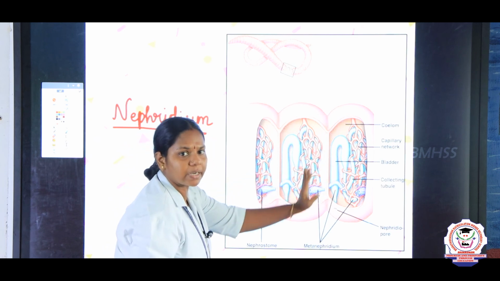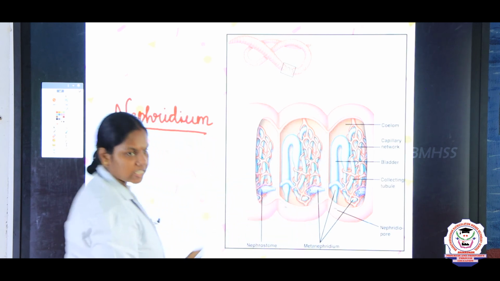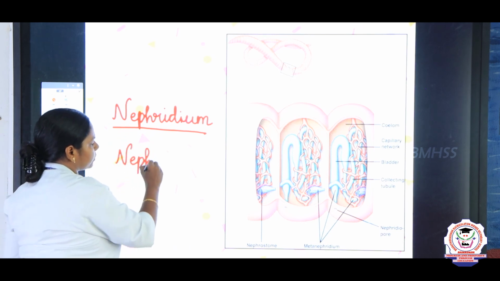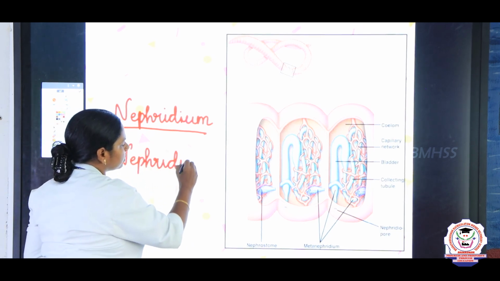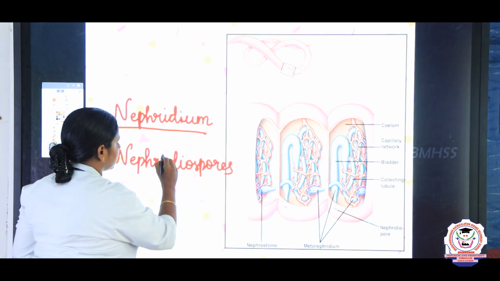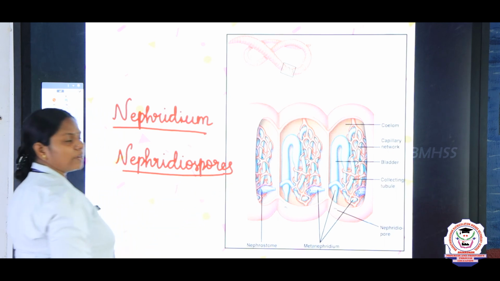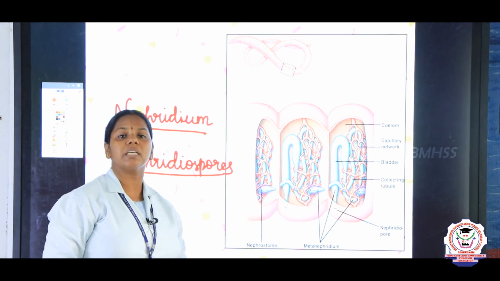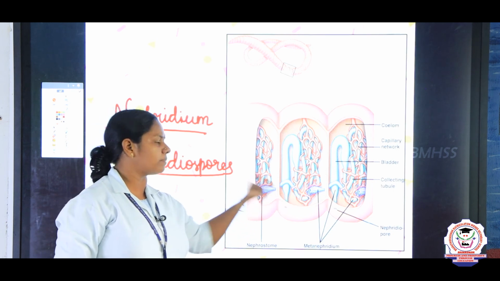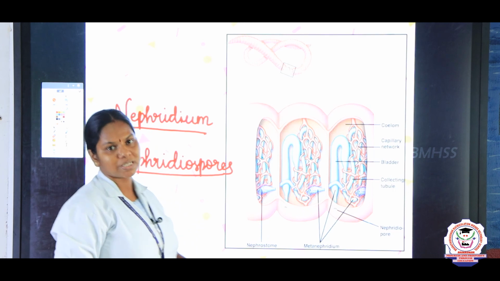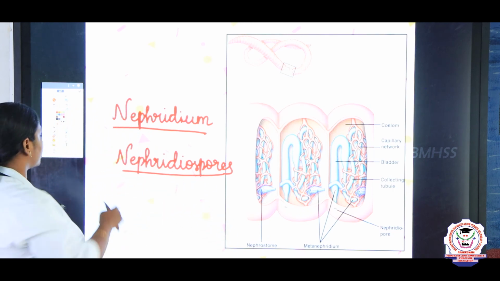In each segment the nephridium is located, and the nephridium opens into nephridiopores. The main function of nephridiopores is excretion, that is eliminating the waste products from the body of the earthworm, and it is ejected through the pores.